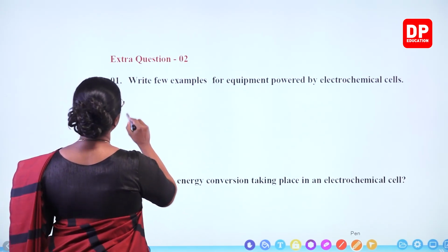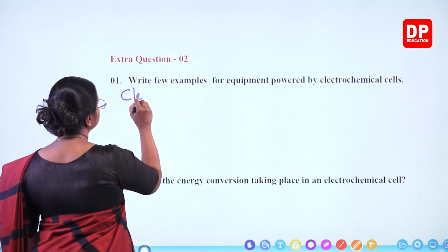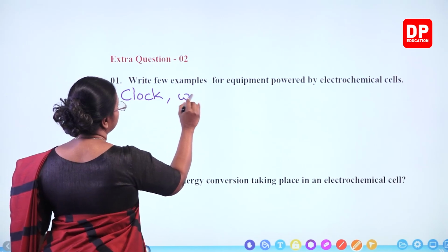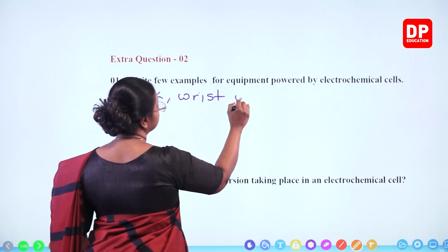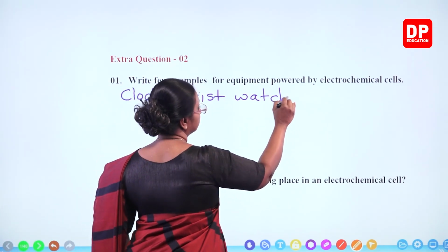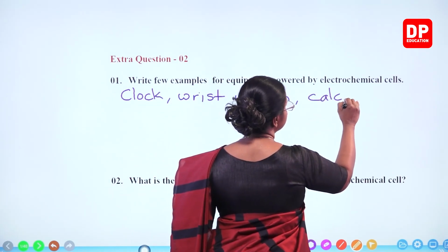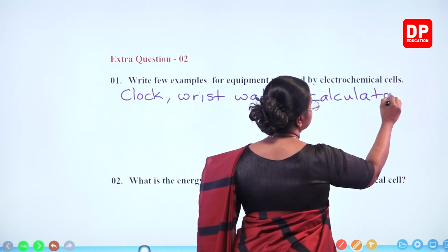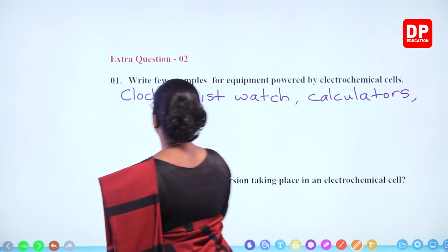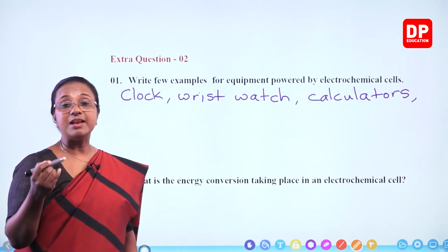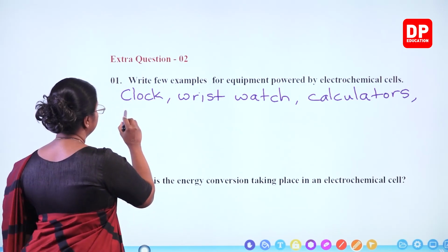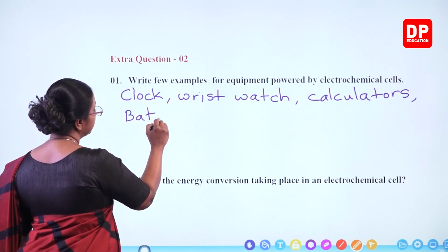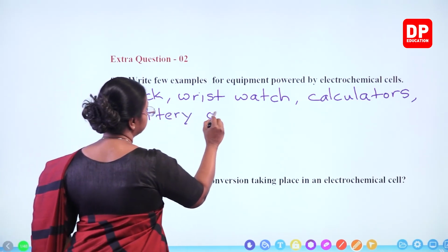So here we can say clocks, wristwatch, then calculators. As a common thing, I will say battery operated toys.